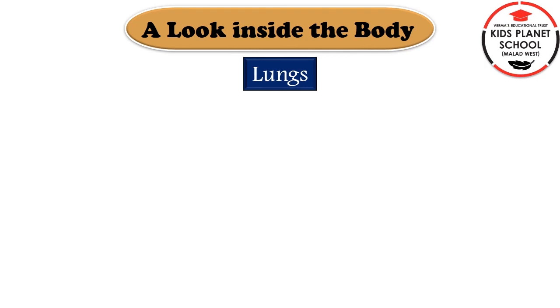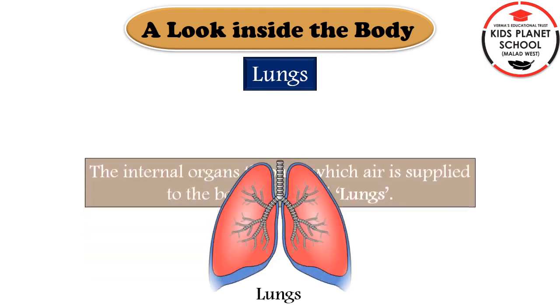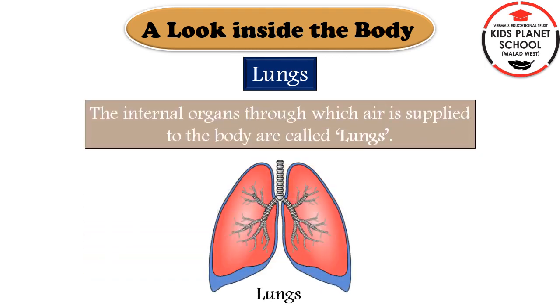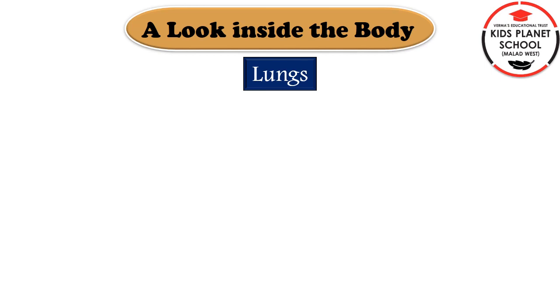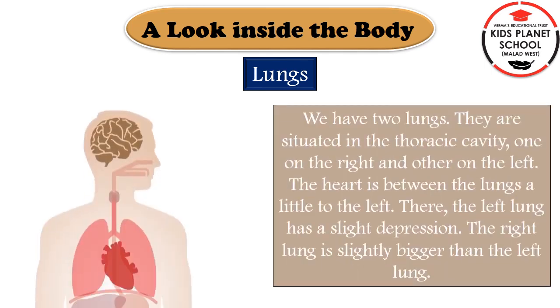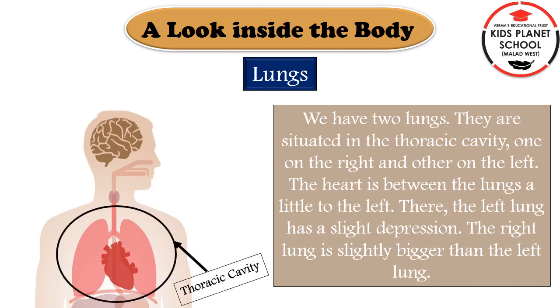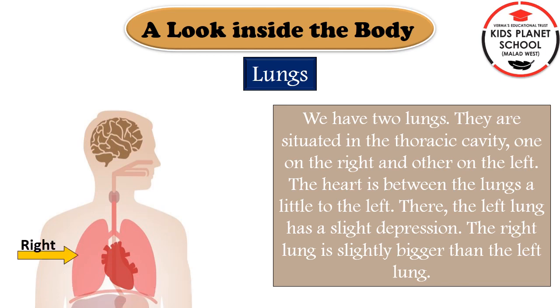Now let us learn about lungs. Lungs are the internal organs through which the air we breathe is supplied to all the parts of the body. Children, we have two lungs. They are situated in the thoracic cavity. One lung is on the right and the other is on the left. The heart is between the lungs, just a little to the left.